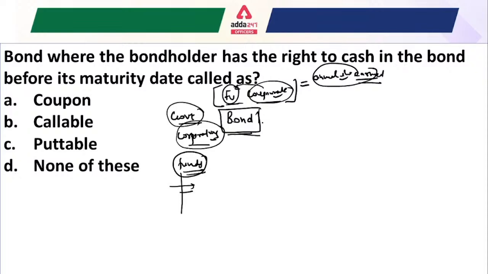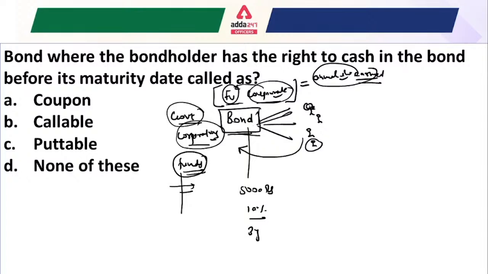A bond is basically purchased by the general public, and if they purchase the bond, the money simply goes to the government or corporations who issued the bond, right? And for this bond, some maturity period is given. Suppose the bond has a face value of 5,000 rupees, a coupon rate of 10%, and a maturity period of 3 years. That means the annual interest would be 500 rupees, right?